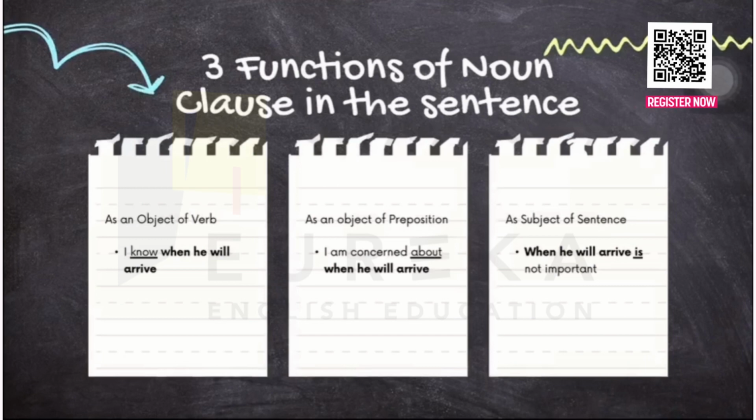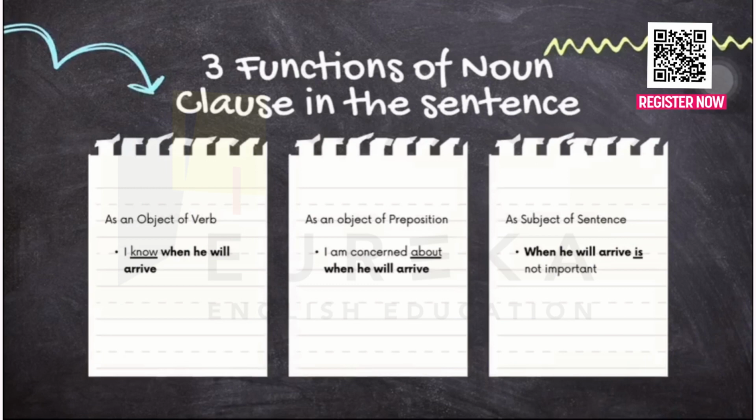And then the last is the subject of the sentence. If it becomes a subject of the sentence, it will appear at the beginning of the sentence, like for example in this example, when he will arrive is not important, so it will appear before the main verb of the sentence.